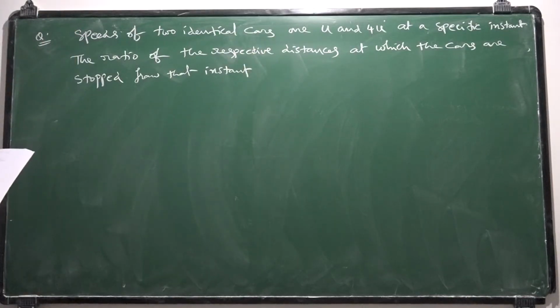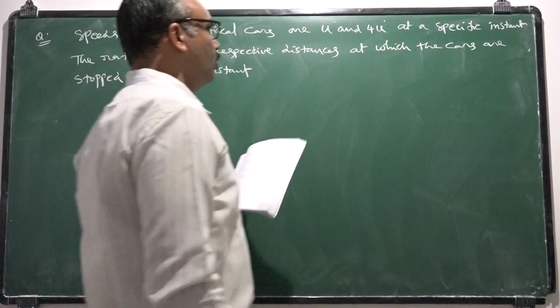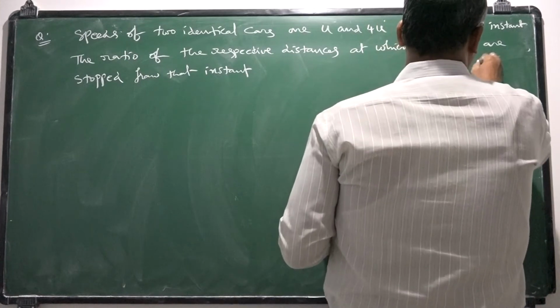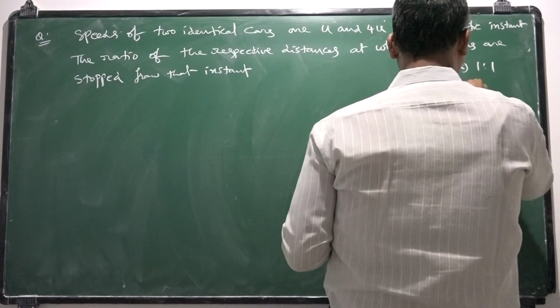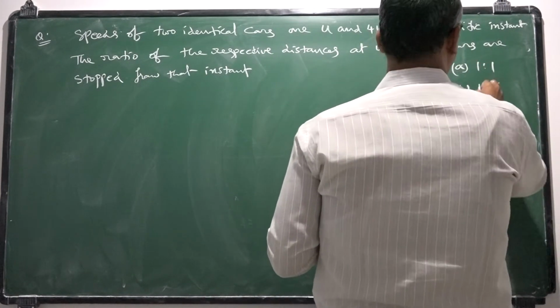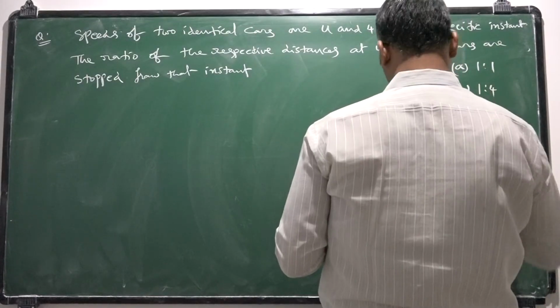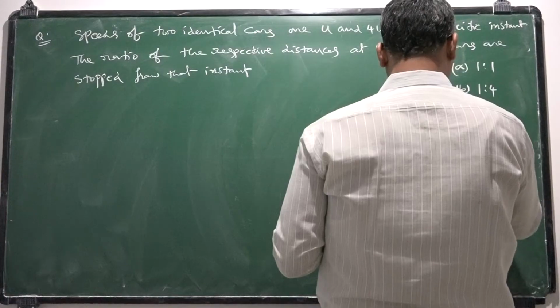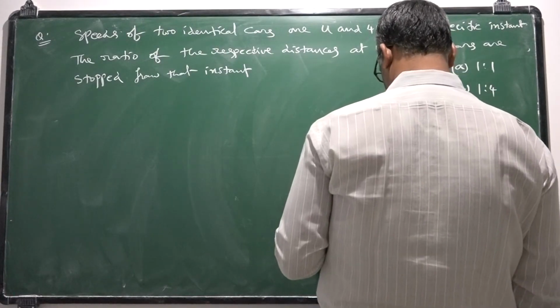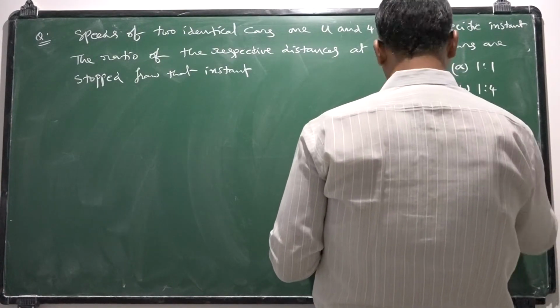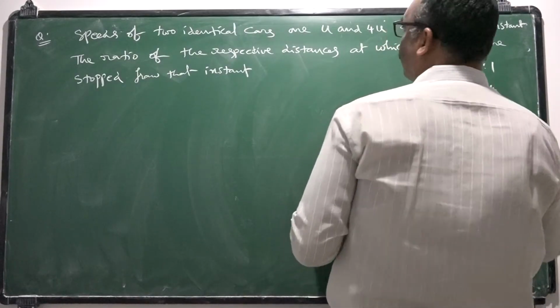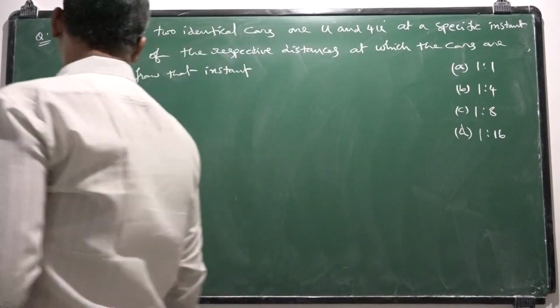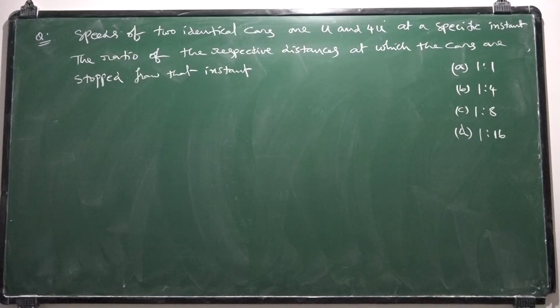So options are given like this: first one 1:1, second one 1:4, third one 1:8, fourth one 1:16.